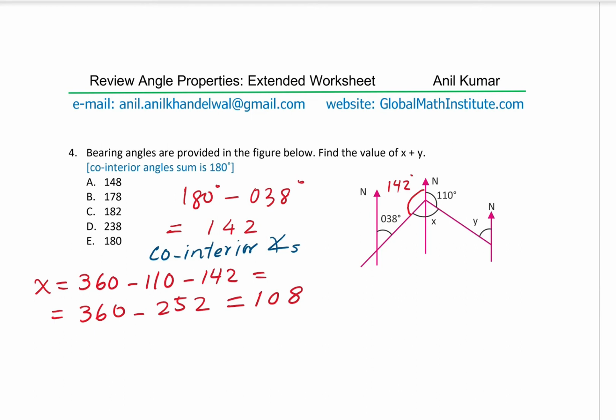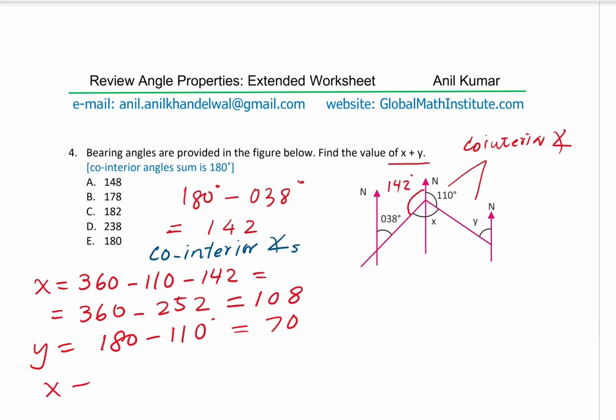What is y equal to? Well, y is equal to 180 minus 110 because this is also a complementary pair. These two are also forming co-interior angles. Correct? So their sum is 180. And therefore, the difference will be the answer, which is 70 degrees. And therefore, we get the answer for x plus y. So x plus y in our case will be 108 plus 70, which is 178.